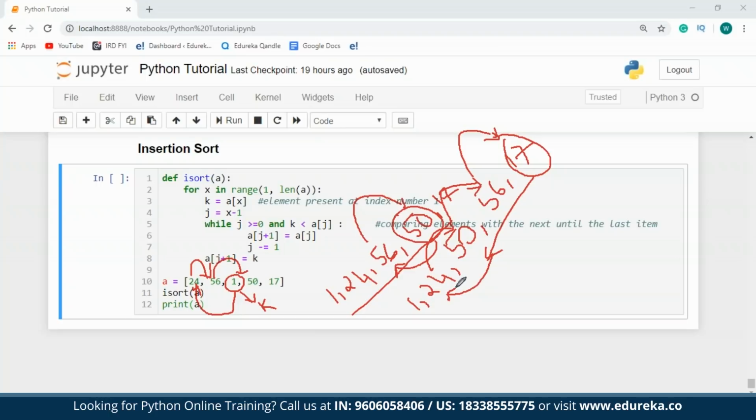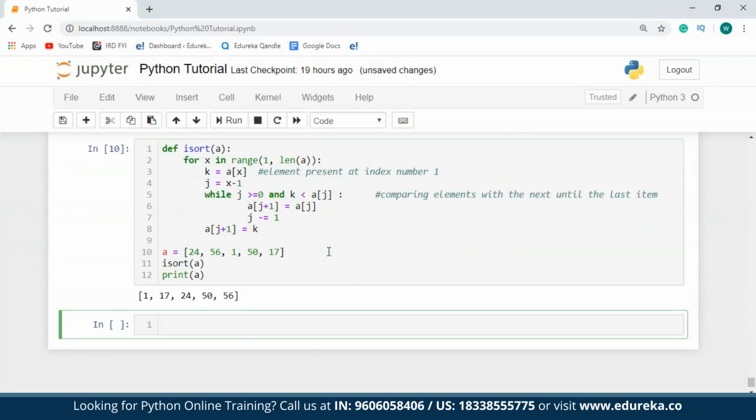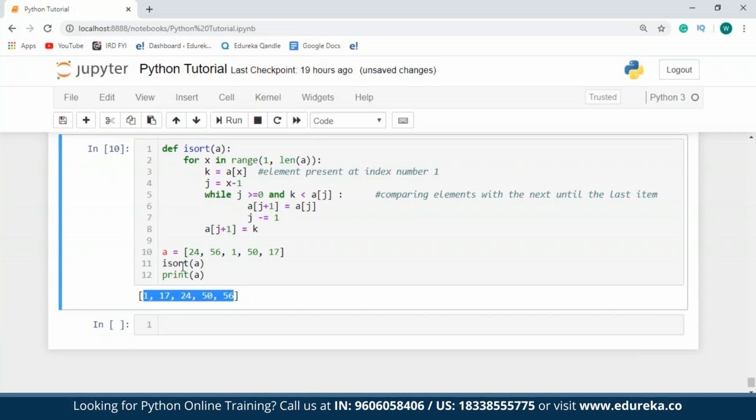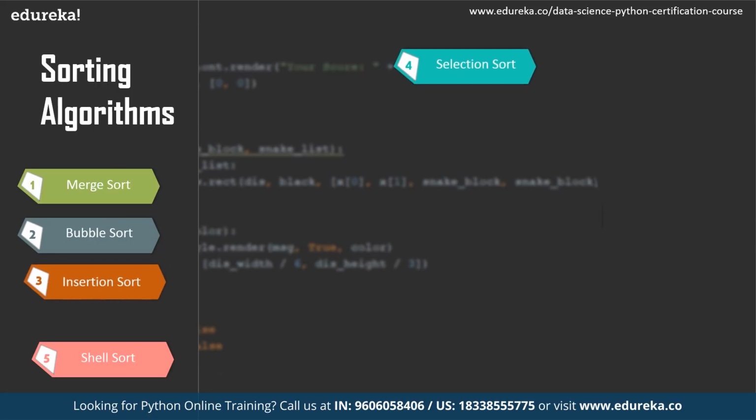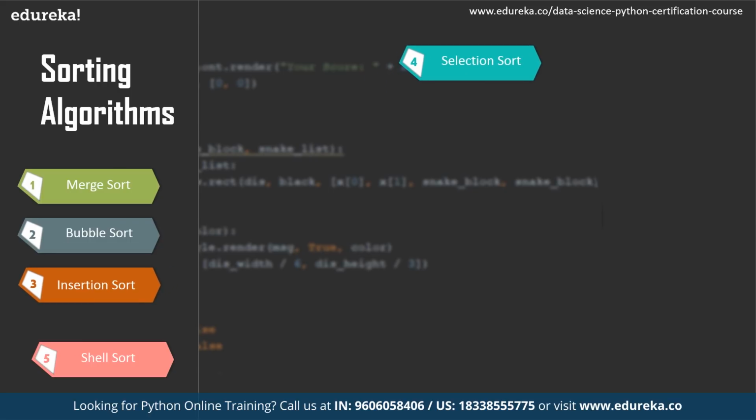So I hope you guys are clear with this. Even though there's a lot of mess on the screen, I hope you guys have understood this. Okay, so let me just erase that for now and execute this problem. So as you can see on the screen, I've sorted my list in the ascending order. So now moving on towards the next, which is the selection sort algorithm.